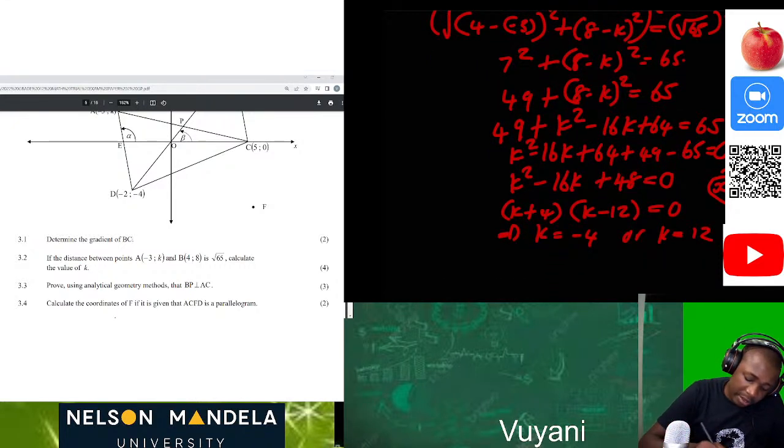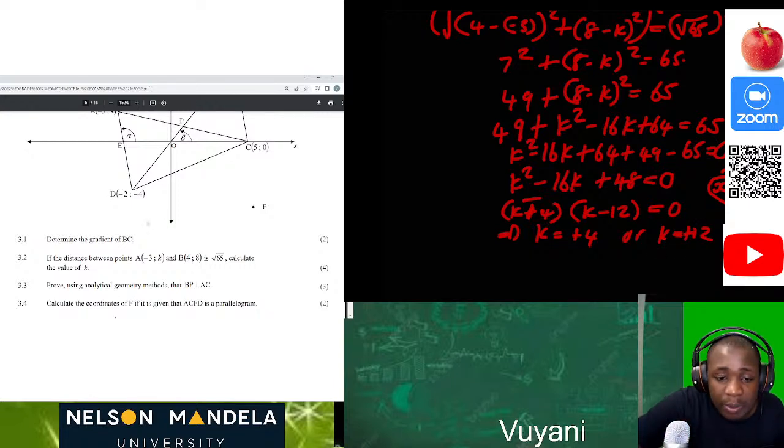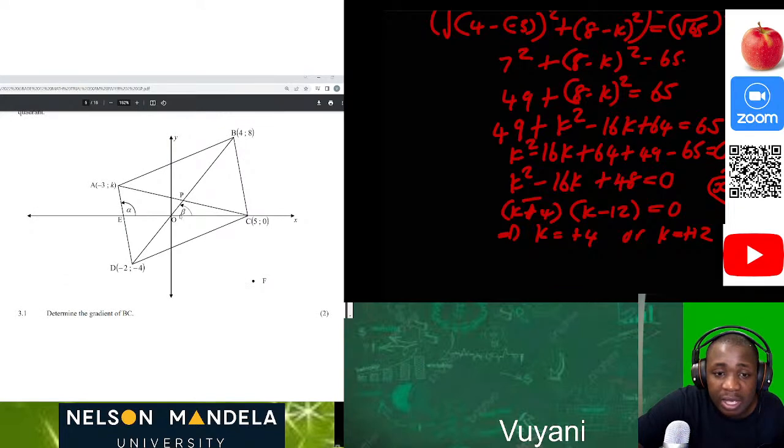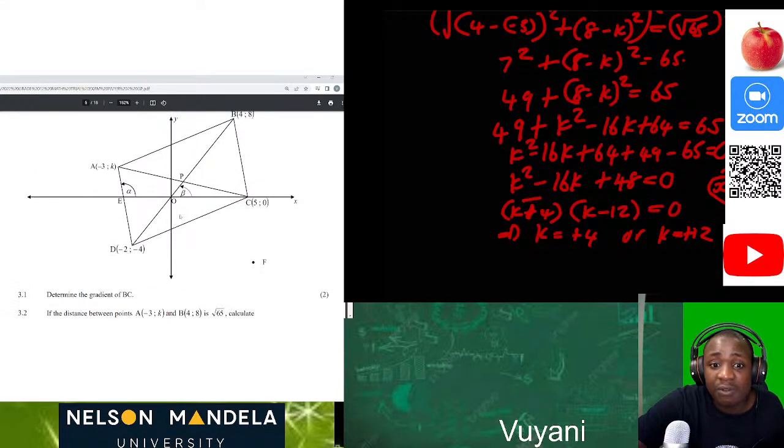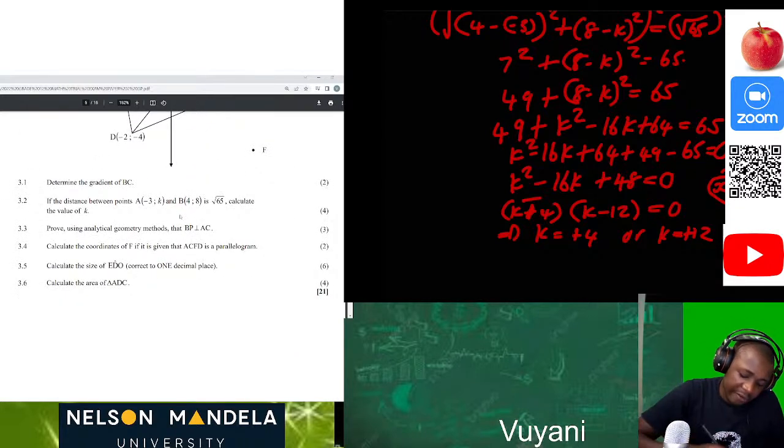Sorry. So this should be negative also here. So this will be positive 4. Then we have two positives here, positive 12 and positive 4. But as we can see where we have our k and point A, k is the positive y value and it's just 4. It can't be 12. So therefore our value of k is equal to 4.